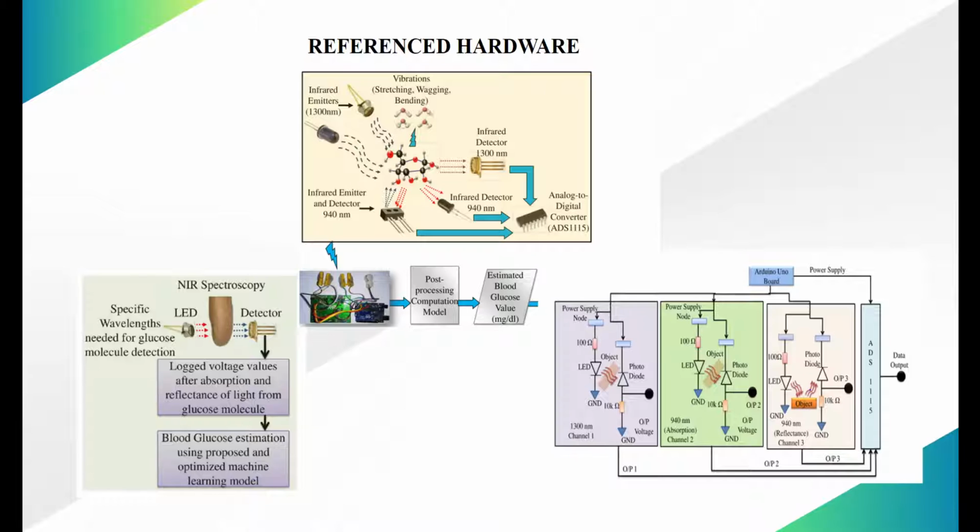The referenced hardware working is based on the principle of the near-infrared spectroscopic technique using short NIR waves, with absorption and reflectance of light with specific wavelengths of 940 and 1300 nanometer that helps to detect the glucose molecule from the human blood.